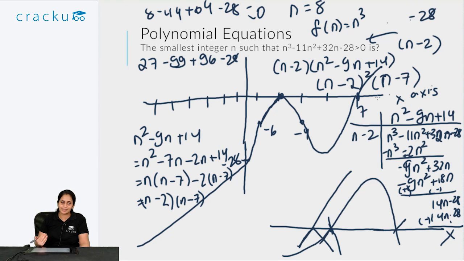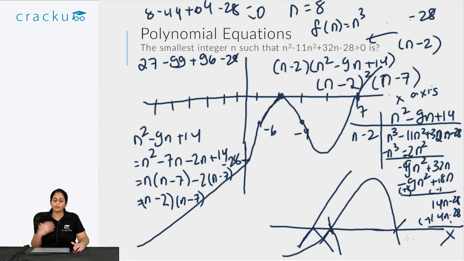So I got the answer using factorization. And as I said, factorization takes time, because here I needed to first discover that n is equal to 2 is a factor. Using that I had to factorize the remaining part and calculate the remaining factor, so it took time. This therefore is a harder quant question, not because it's unsolvable, but because it takes a lot of time. And in quant, if you have to solve 34, you might not be able to solve all 34 questions, but you can solve 31 to 32 questions correctly. So this might be one of those 1 to 2 questions that you consider skipping. This is one of those questions that I would not recommend solving immediately on reading, because this will take a lot of time to factorize and solve.